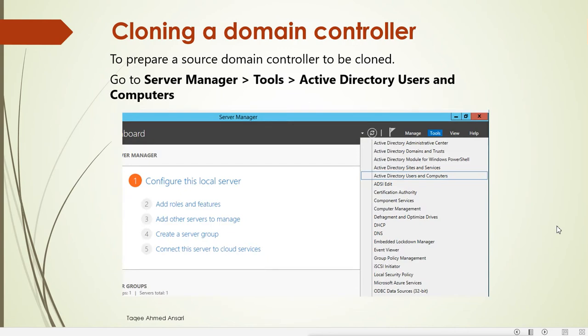So for doing this cloning, what we need is a virtual domain controller. First we have to add the domain controller into the clonable domain controllers group, and then we check the list of available compatible apps. If it is showing any apps which are not compatible, then we should remove those apps before doing the cloning.